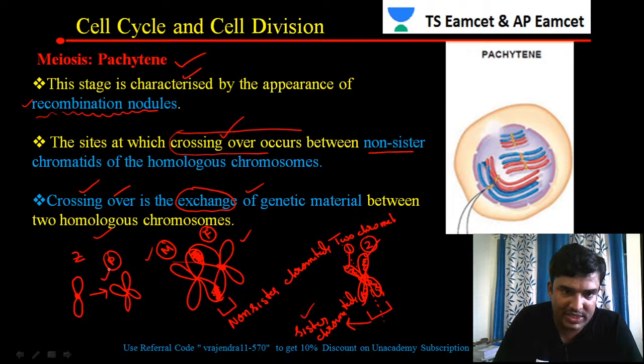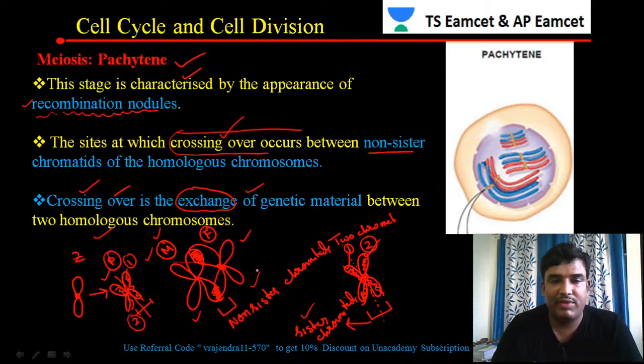In a chromosome, every chromosome has two chromatids. This is one chromatid and this is another chromatid. Every chromosome has two chromatids, and these two chromatids are called sister chromatids. This chromosome is from the mother and this chromosome is from the father. When pairing is taking place between the chromatids of the mother and the chromatids of the father, that exchange is taking place between non-sister chromatids.